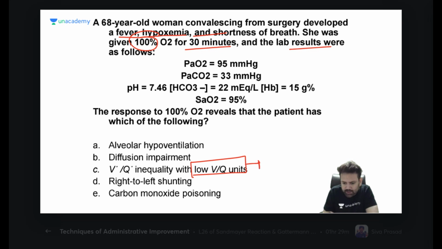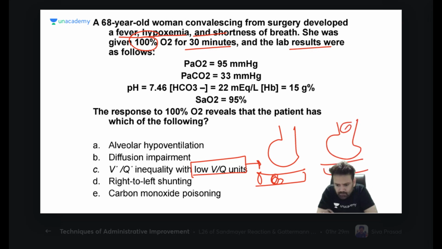Okay. So, do you think that giving oxygen can help the patient or not? If there is V by Q mismatch, yesterday we discussed two conditions: one was pulmonary embolism, the other was airway obstruction. If you remember, there were two conditions, in one there was pulmonary edema, in the other there was airway obstruction. See, because low V by Q areas have more rich blood supply. Okay, but if there is airway obstruction, by giving oxygen from outside, can this help?